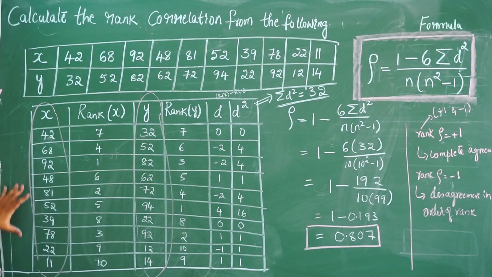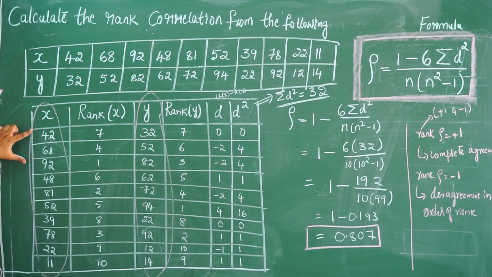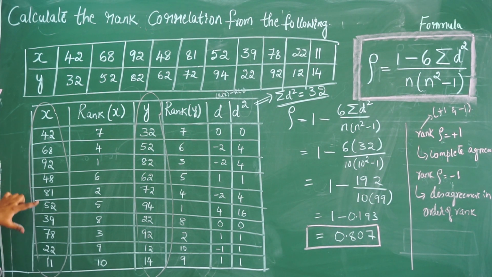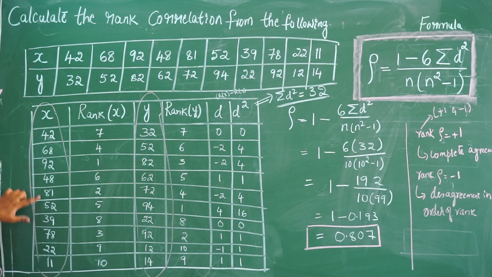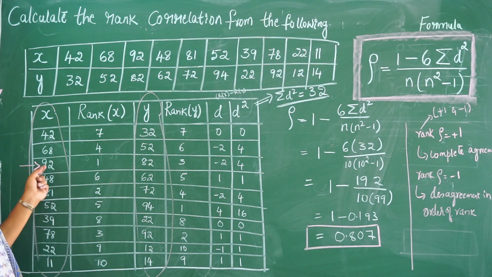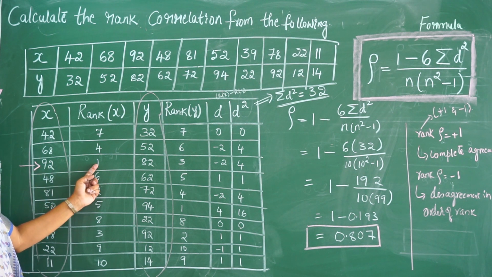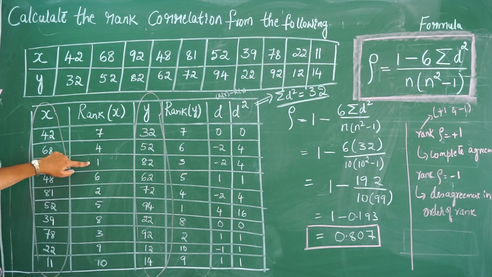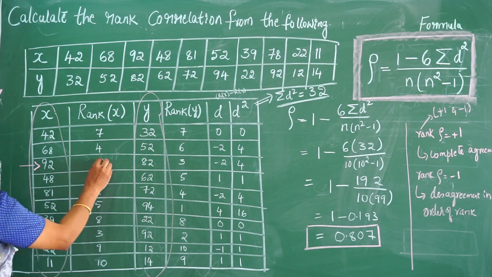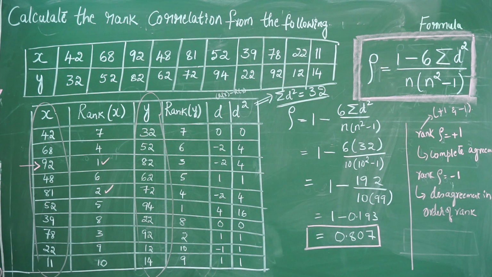Whenever I want to find the rank of x, first I have to identify the highest number, the biggest number in the series. So in this series, which is our biggest number? It is 92. So we have to start from 92. Hence, I label the rank of this particular term as 1. Now, after labeling it 1, find out the next highest number. The next highest number in this series is 81. Hence, the next rank is 2.